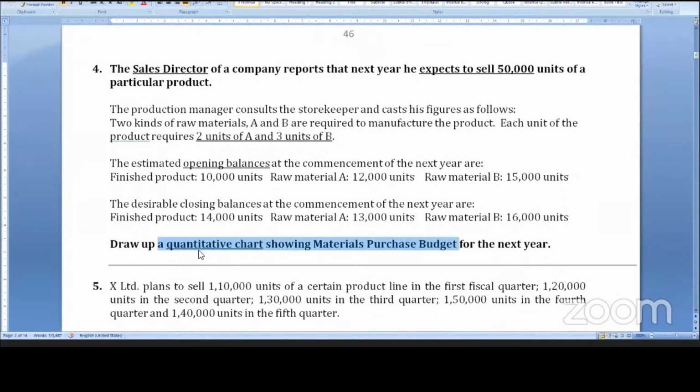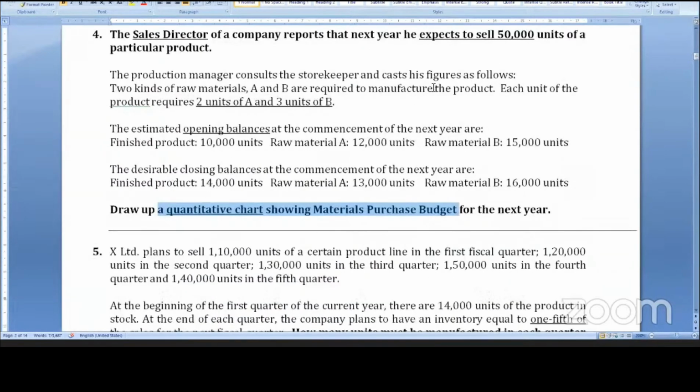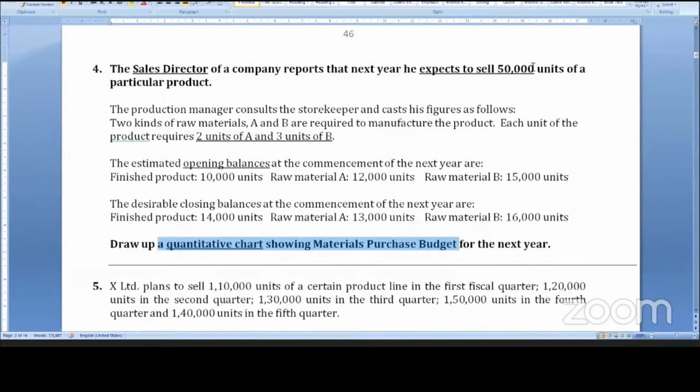How to do this? First draw up the production element. What is the production here? How many units are to be produced? First, the number of units to be produced: sales.